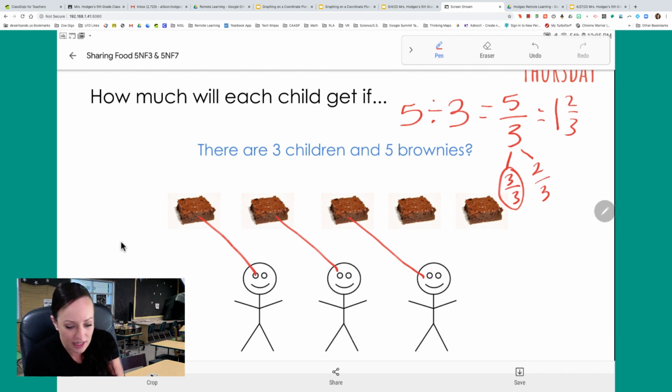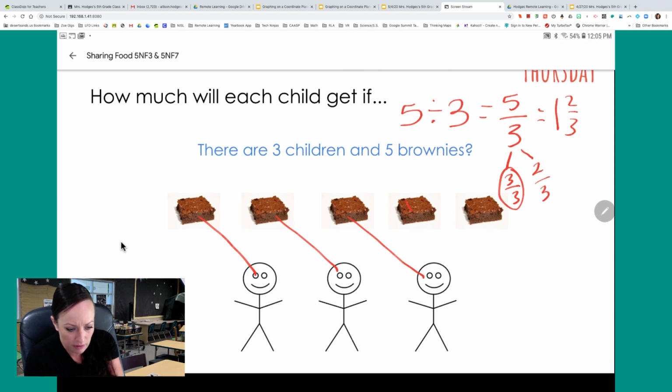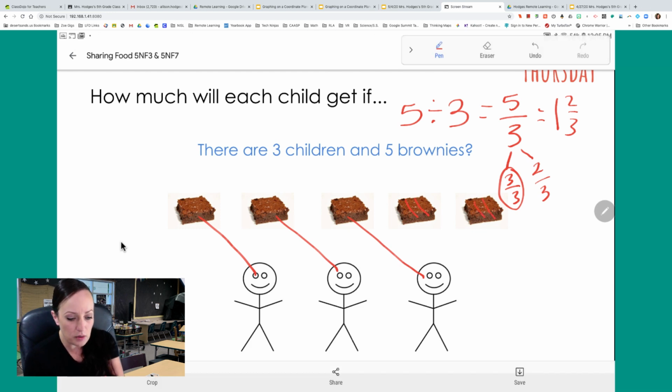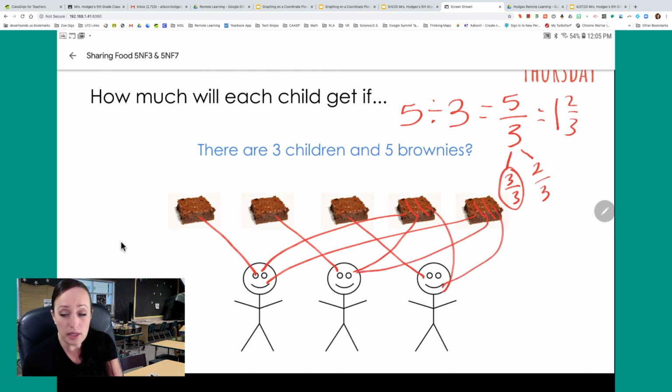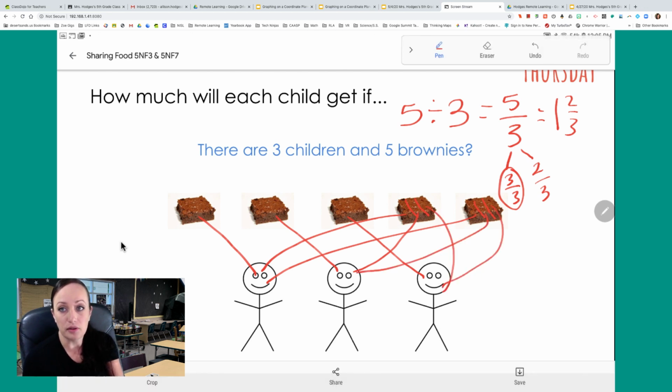And so it's kind of hard with the rectangle or square. I'm going to go like vertically, and then I'm going to do the same thing over here and make that one into thirds. And then each person's going to get a piece from that brownie and a piece from that brownie. And this guy's going to get a piece from that one and this one and this one. So they really get 2 pieces out of 3 when you look at 1. So that makes sense. It matches.